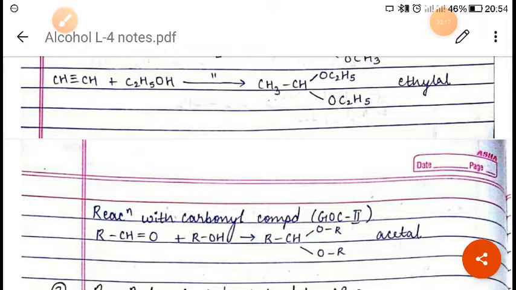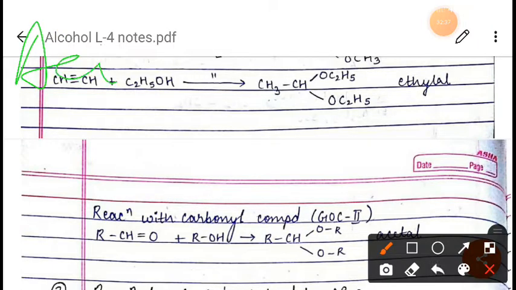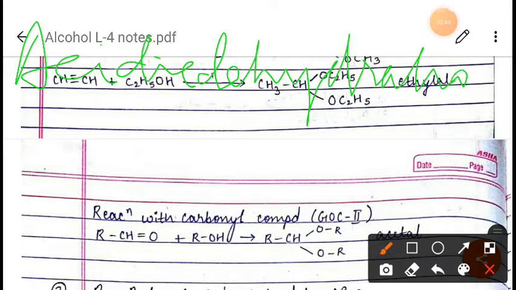Let me write here: acidic dehydration. When alcohols are heated with a protic acid such as H2SO4 or H3PO4 at 443 Kelvin, they get dehydrated to form what? Alkenes.